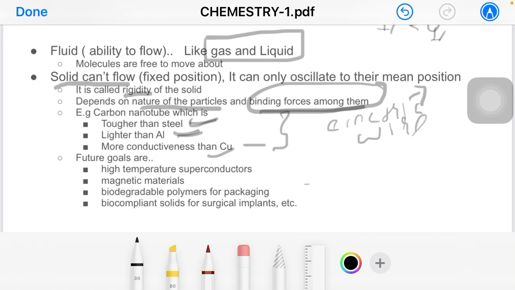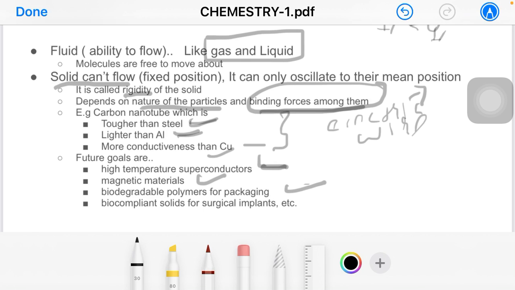Now by studying the properties of solid states, what we will achieve in the future is high temperature semiconductors, so that we can easily transfer electricity, and magnetic materials, so we can easily produce electricity. We will discuss how magnetic materials are used to produce electricity. Next, biodegradable polymers for packaging.